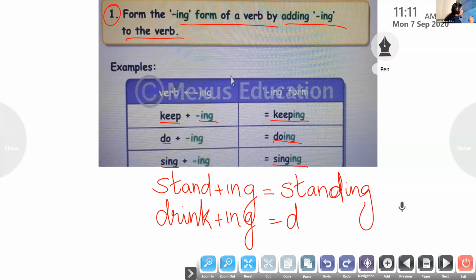Now give me the spelling. D-R-I-N-K. Yes, then add ing. So it becomes drinking. Have all of you understood? This first form is very easy. Just add ing to the verb to form drinking, keeping, doing, singing. And the next form we move on to.